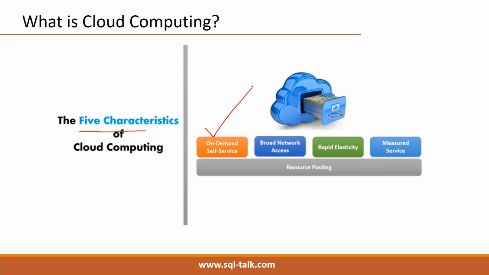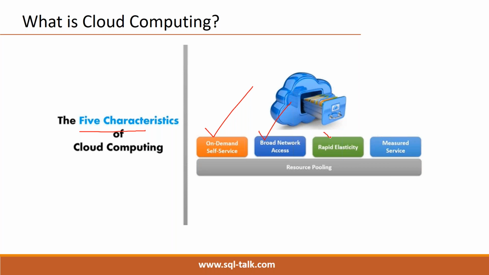We can create the resources, manage them, and monitor them. Then broad network access: the resources which we have placed in any region, it may be India, US, UK, or Australia, we can access through the internet from anywhere.